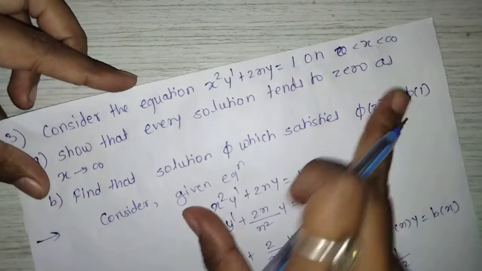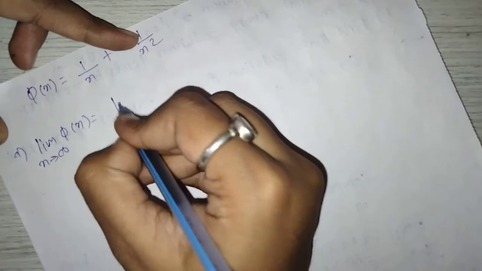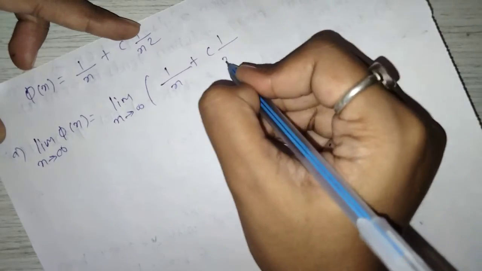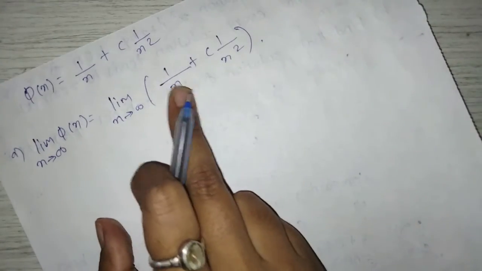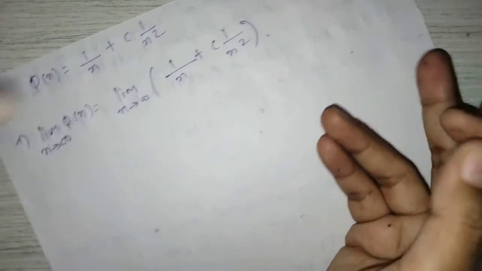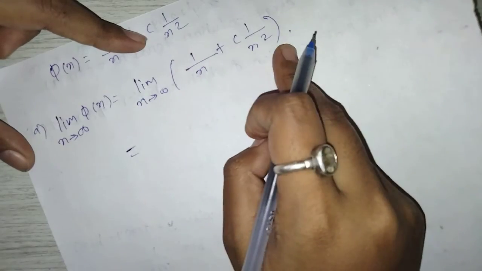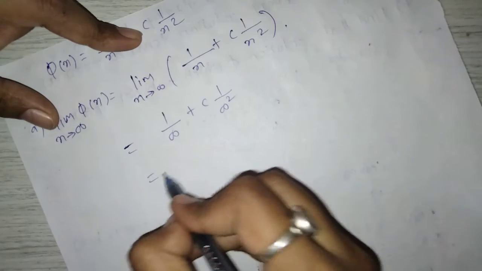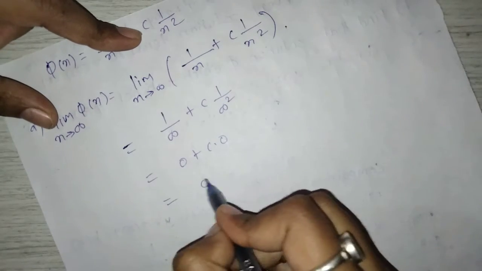Now for the first, show that every solution tends to 0 as x tends to infinity, means limit x tends to infinity of phi of x is equal to limit x tends to infinity of 1 upon x plus c into 1 upon x square. 1 upon infinity is 0, 1 upon infinity square means 0, which is equal to 0 plus 0. 1 upon infinity plus c into 1 upon infinity square, 0 plus c into 0 is equal to 0.